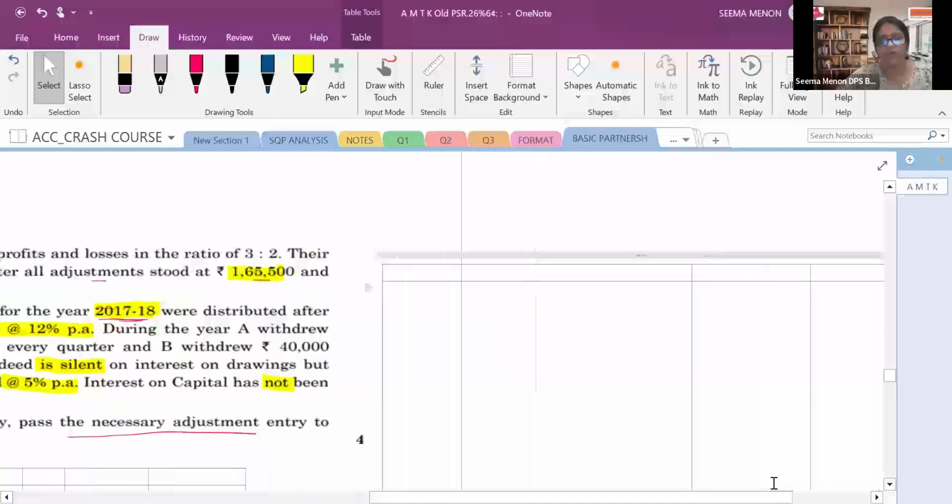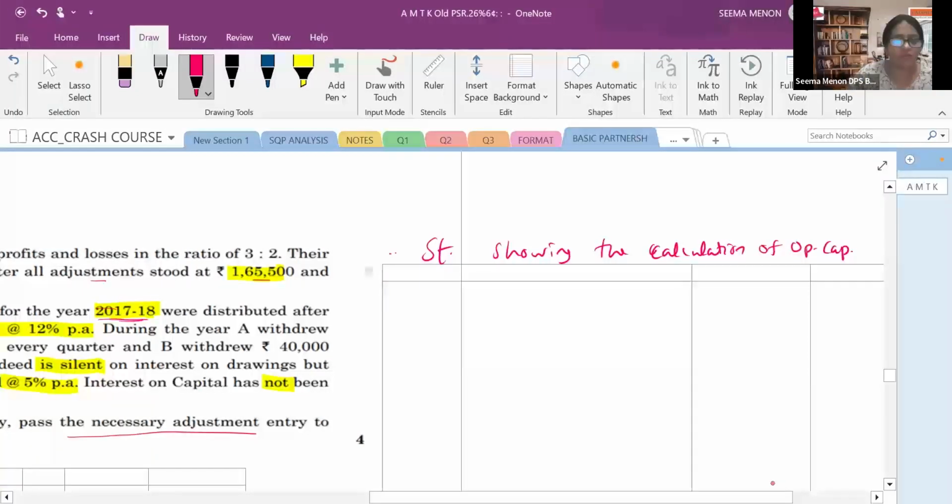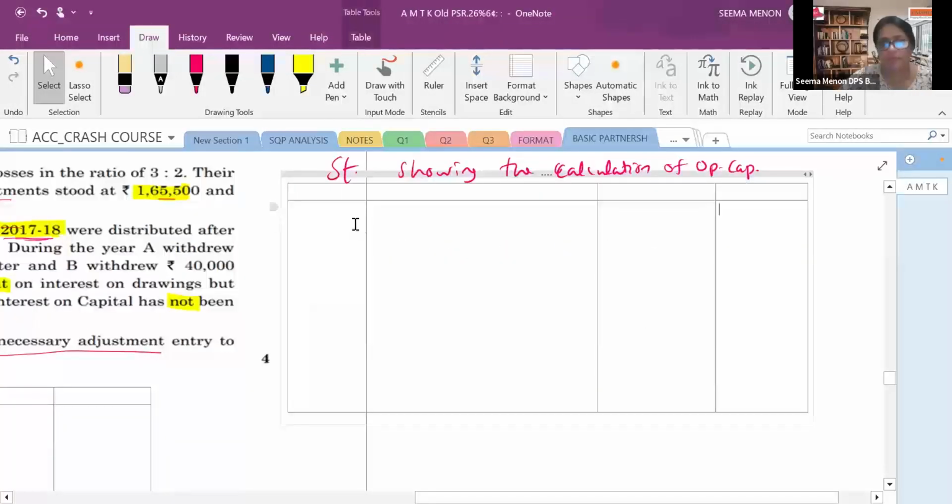Interest on capital. So this is the statement showing the calculation of opening capital. How will you find out the opening capital? Already we discussed this in the previous class. There are two partners, A and B. I'll make this table a little bit small.